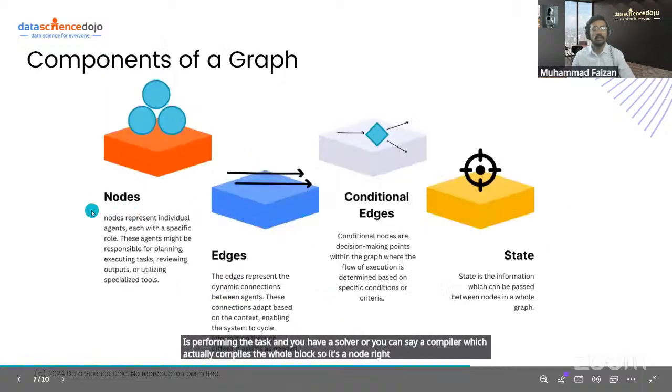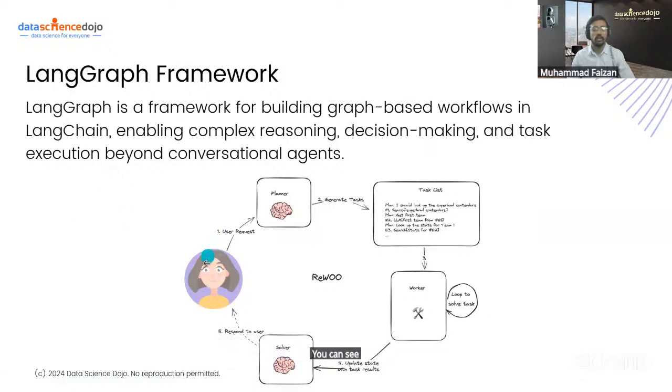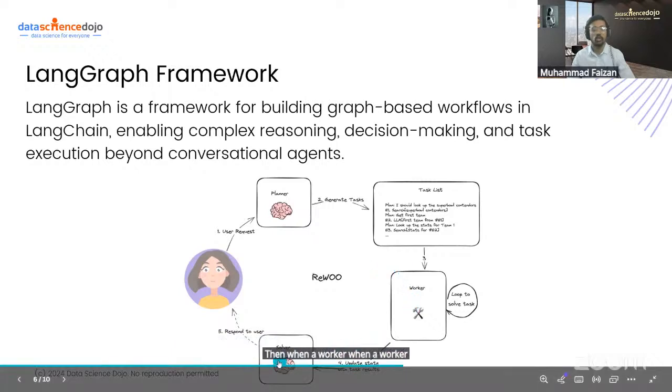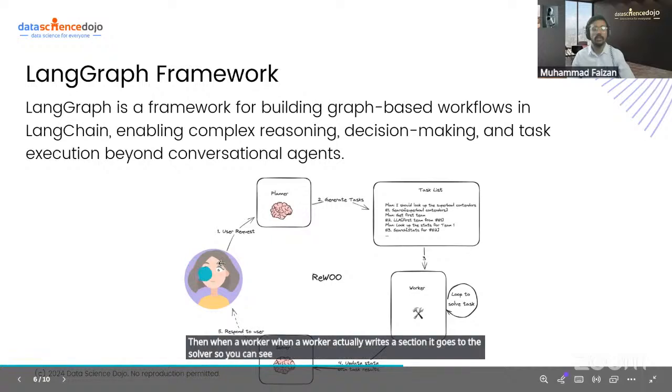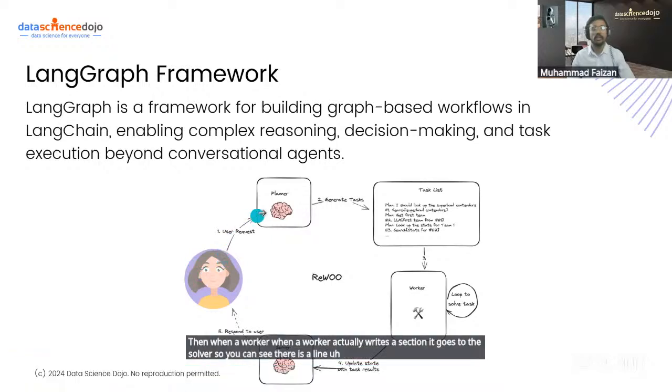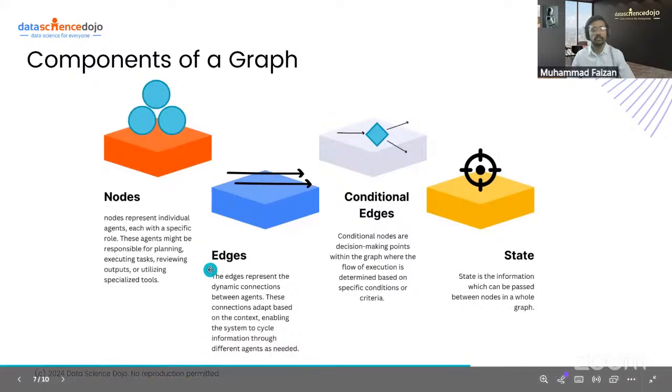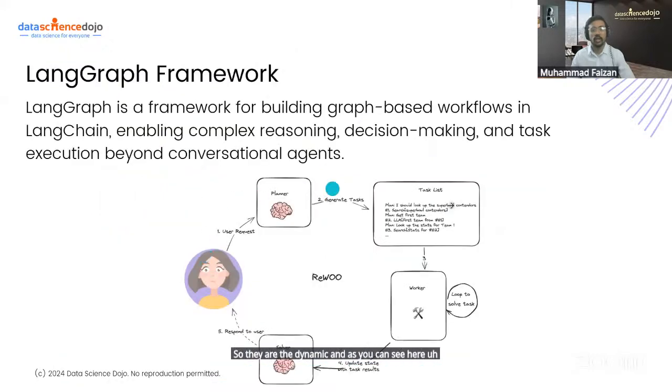Similarly, we have edges, right? You can see whenever a user gives some query, it goes to the planner, and whenever a plan is constructed, it goes to the worker. Then when a worker actually writes a section, it goes to the solver. So you can see there is a line indicating the flow of information between the nodes. So this is done through edges. So they are static, and as you can see here, the nodes are connected through the edges, right?